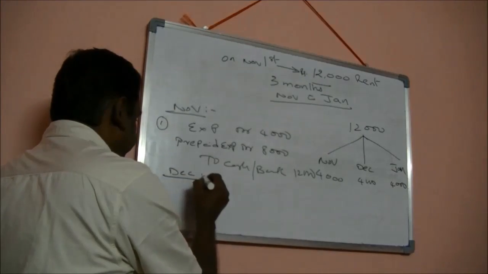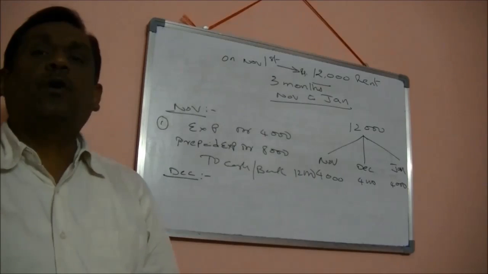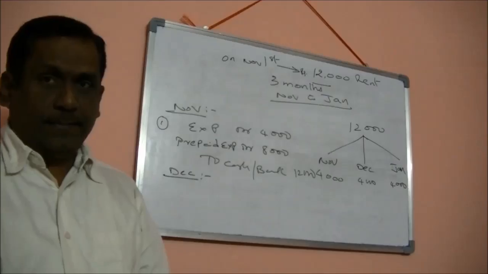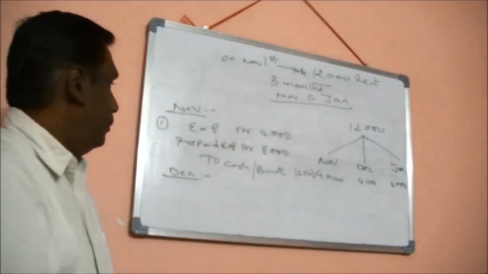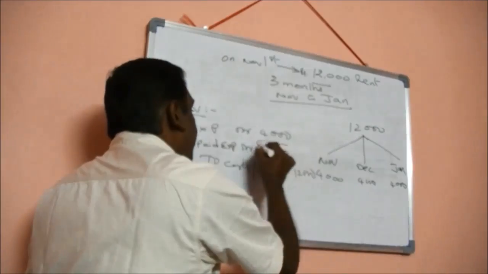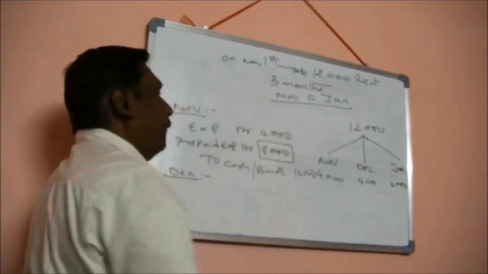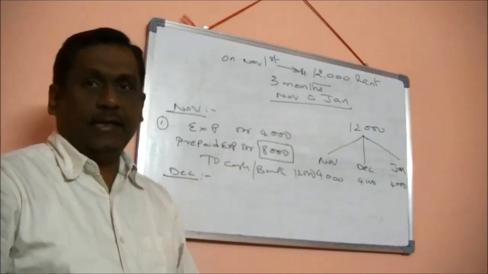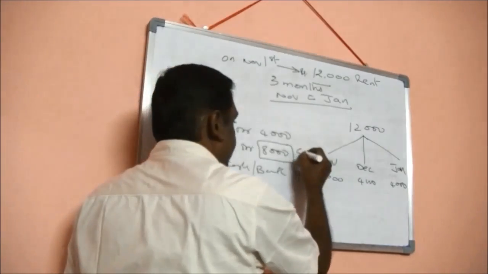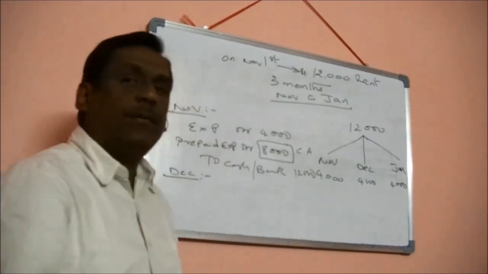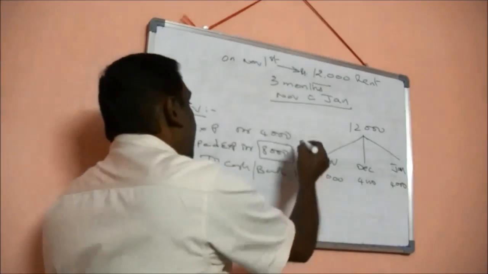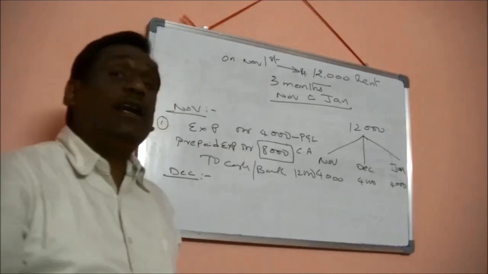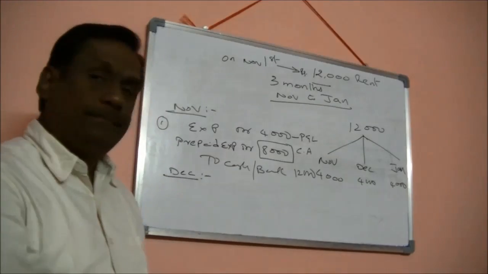Then December, what are we supposed to do? Before we go to December, let me tell you, this 8,000 will be showing as a current asset in my balance sheet. And this 4,000 would have gone to my P&L account of November.